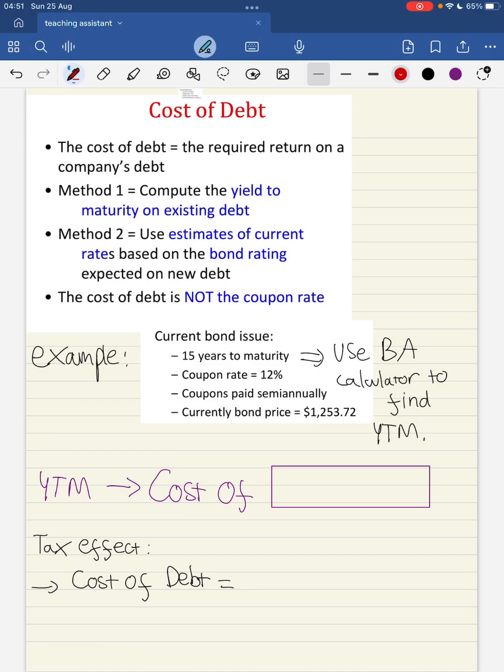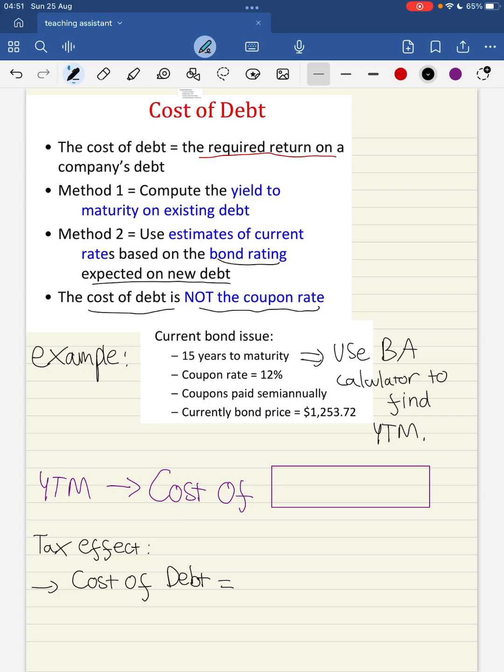The second component of the WACC is the cost of debt. The cost of debt is the required return on a company's debt. To compute it, we have two methods. Either we compute the yield to maturity on existing debt, or we use the estimate of current rates based on the bond rating expected on new debt. Remember, the cost of debt is not the coupon rate.